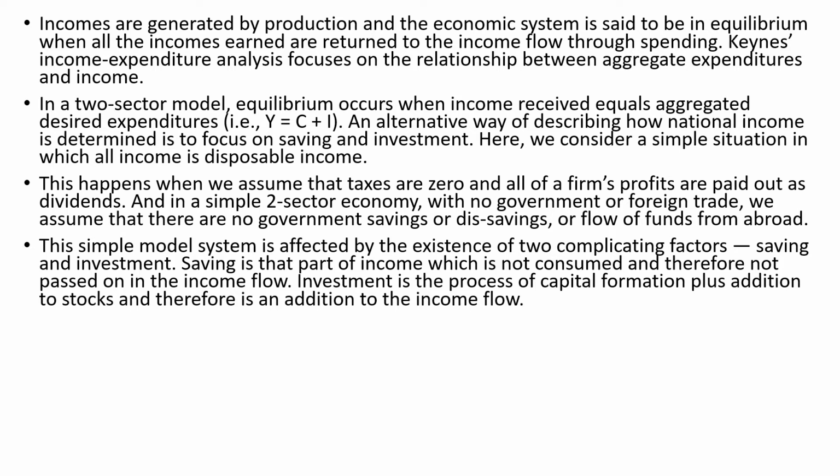Here we have to consider a simple situation in which all incomes in the economy are disposable income. This would happen when we assume that taxes are zero and all of the firms' profits are paid out as dividends. In this two-sector economy, there is no government, there is no foreign trade, and we assume that there are no government savings, and there is no flow of funds from abroad or to abroad.